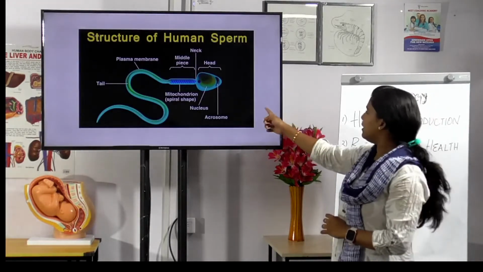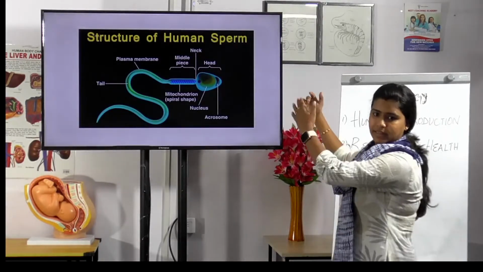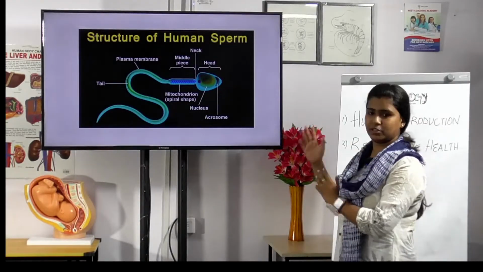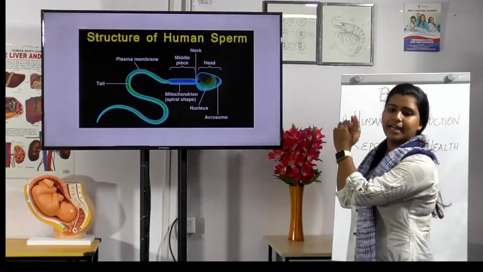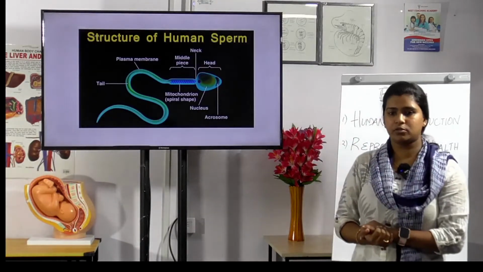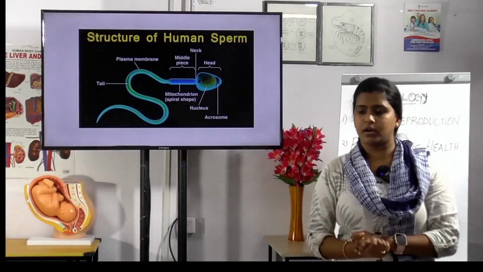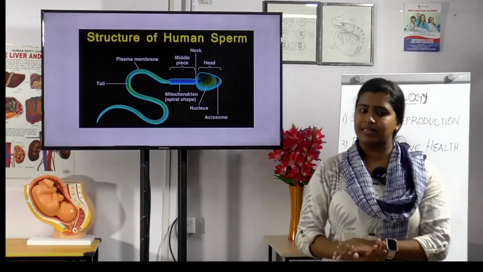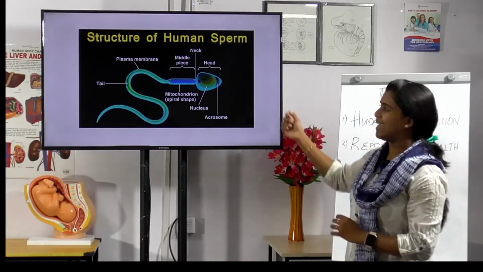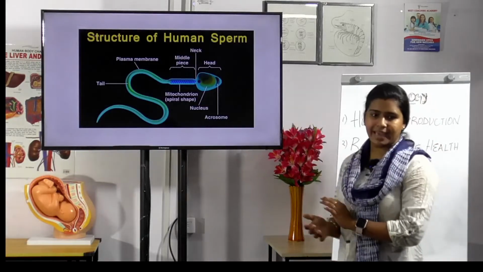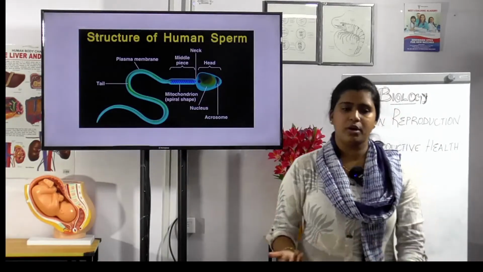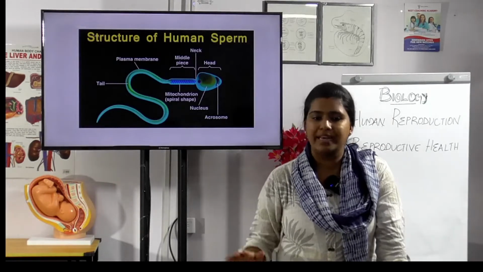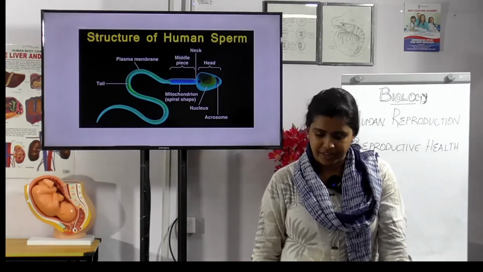Then the neck, as usual. The middle piece is otherwise known as what? The powerhouse, that is the mitochondria, in a spiral shape. Another is the tail. What is the function of the tail? For movement. Yes, for movement, it will vibrate and move and reach the egg.